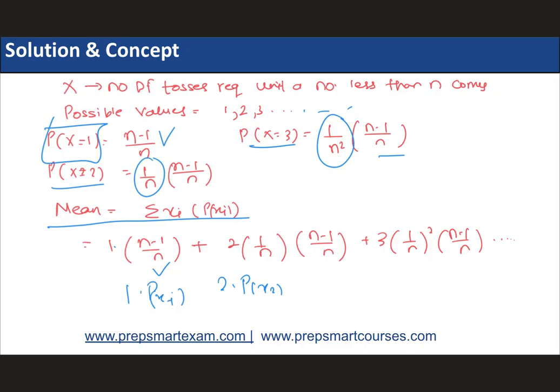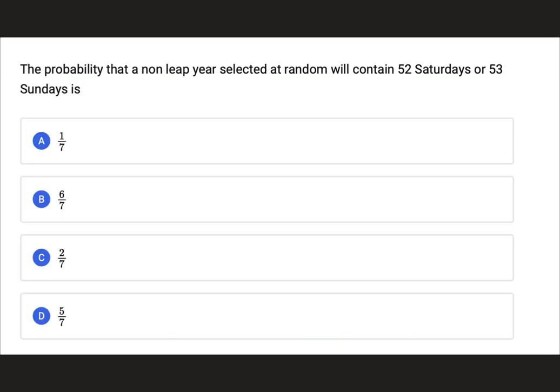So when you solve all of them and equate to the mean given, mean था n by 9, you get the final equation as n by 9 is equals to n upon n minus 1. And when you solve this, you get the value of n as 10. Next, the probability that a non-leap year selected at random will contain 52 Saturdays and 53 Sundays is.